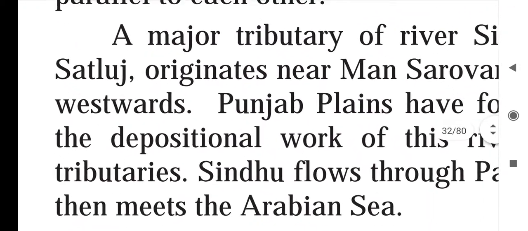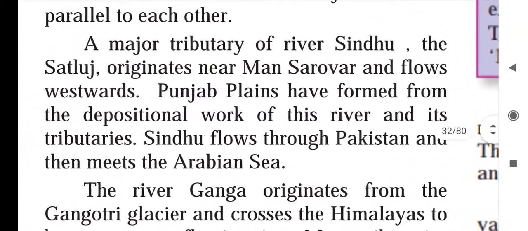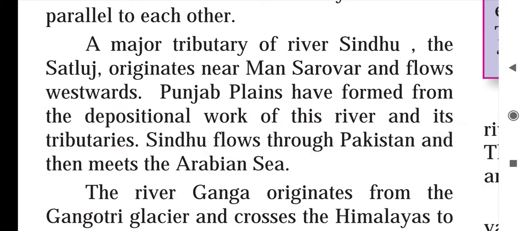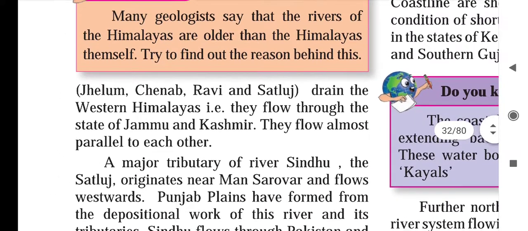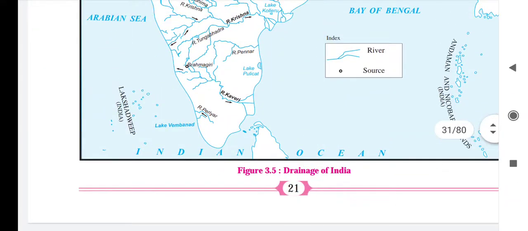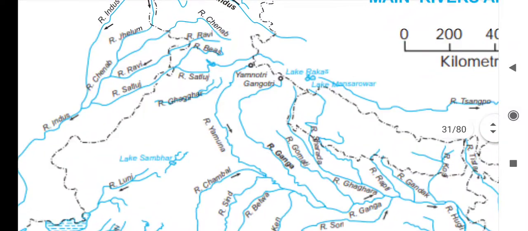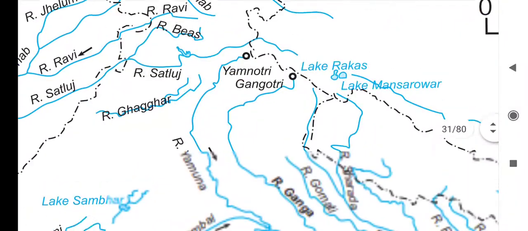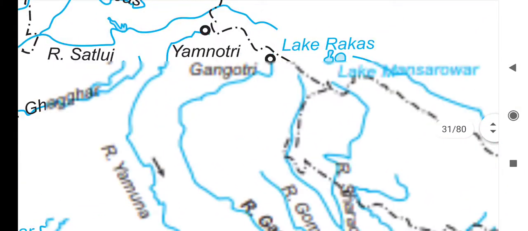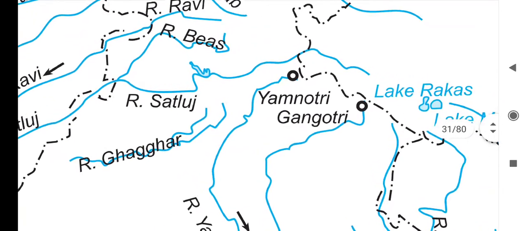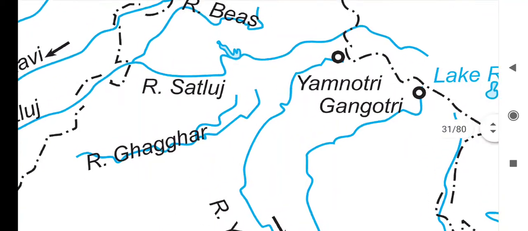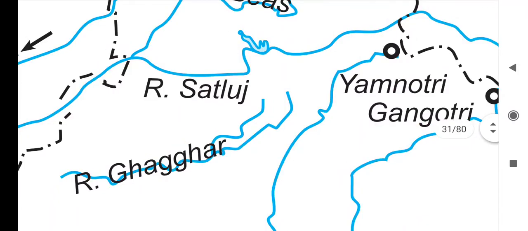A major tributary system of river Sindhu, the Satluj, originates near Mansarovar and flows westwards. Now we have just seen this on the map. So this is the river Satluj. It originates near Mansarovar. So here is the Mansarovar. We are talking about this river Satluj.